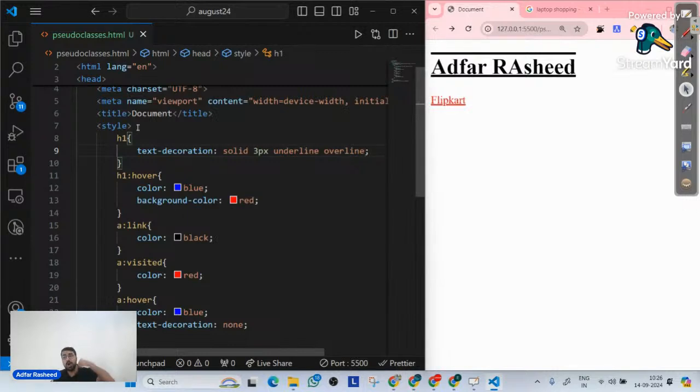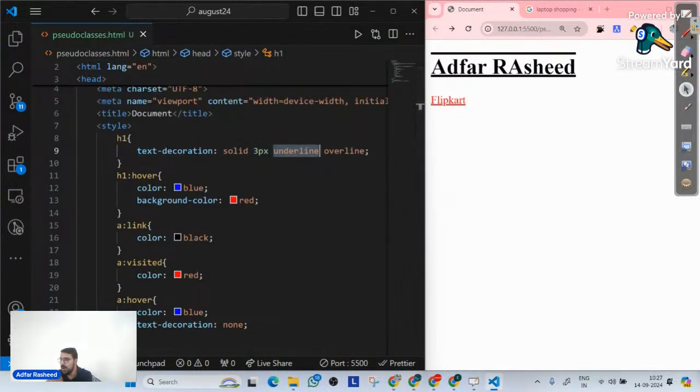But if there's already a text decoration, if there's already a line below or above, and you want to remove that, simply say text decoration none and it will be removed. I hope the text decoration property is also clear. It works exactly like border. We have style, we have width, we have what exactly we want, style.